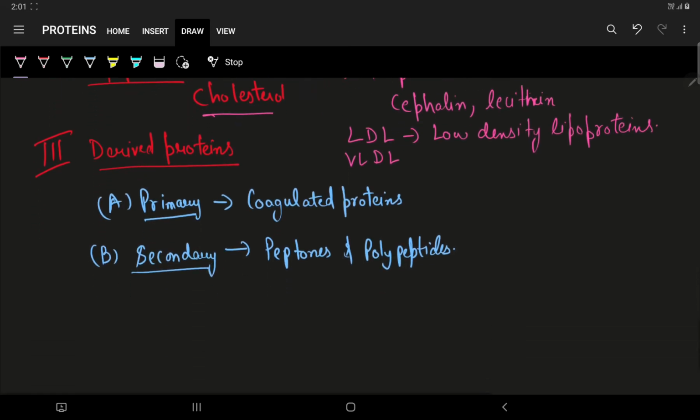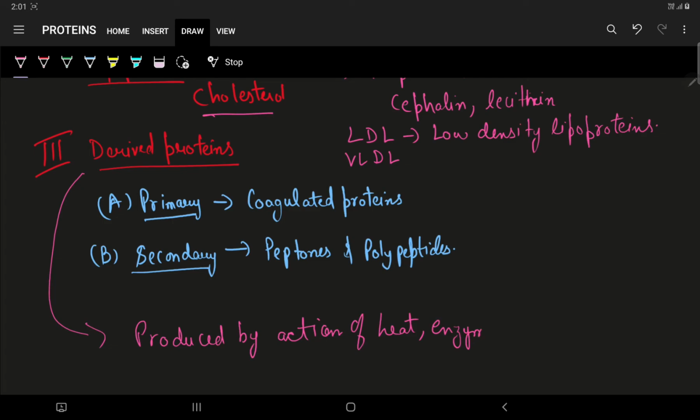The third types are derived proteins. Now what are these? The derivatives of proteins which are produced by action of heat, enzymes or by any chemical agent.